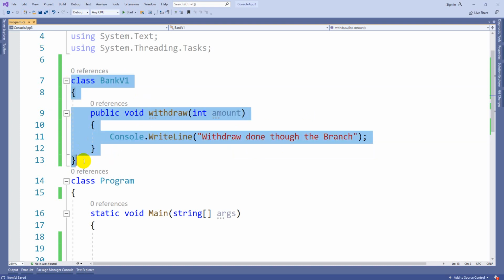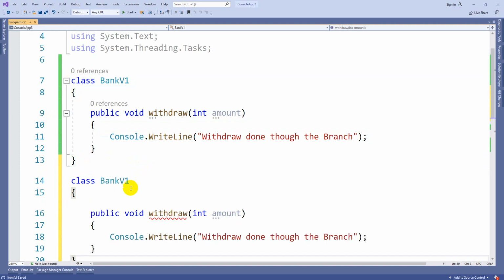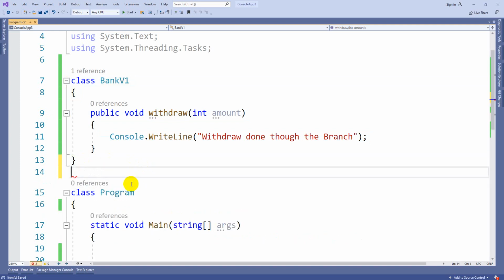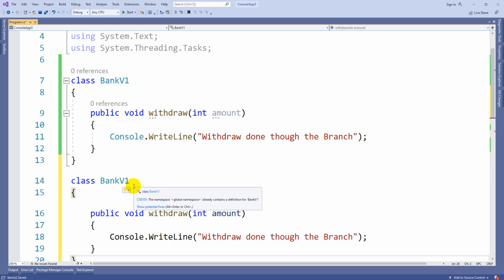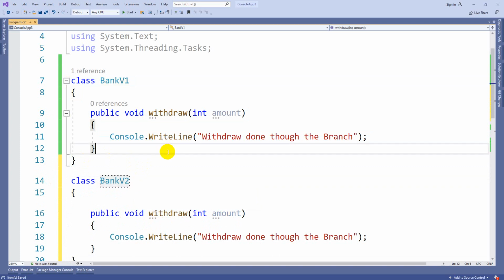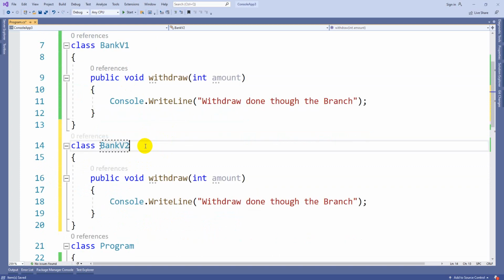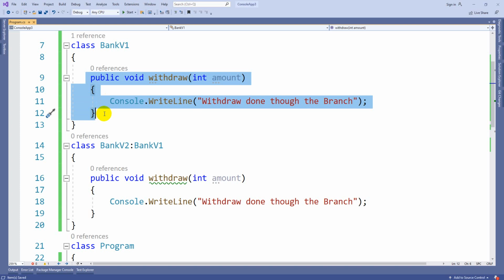Now we have one more class, that is version 2. These two are connected by inheritance. If I create an object for the child class, it should get the properties from the parent class, correct?